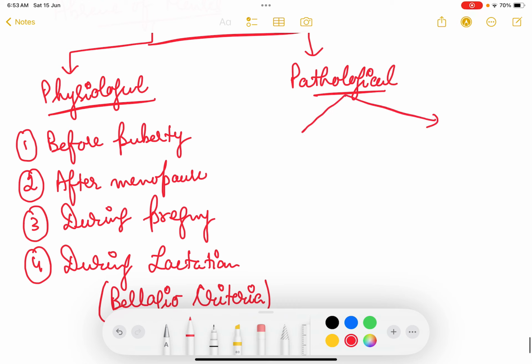Pathological amenorrhea can again be divided into either primary amenorrhea or secondary amenorrhea. Primary amenorrhea means the patient has never started menses. She has never menstruated, meaning delay in menarche. And secondary amenorrhea is when the patient was previously menstruating properly but now she is having amenorrhea.